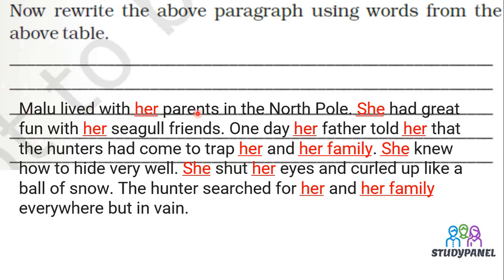Malu lived with her parents in the North Pole. Here it was Malu lived with Malu's parents, so we have used her. Why? Because we have used her in place of Malu. She had great fun with her seagull friends. Now, she had means Malu had great fun with Malu's, means her, seagull friends. One day, Malu's father means one day her father told Malu means told her that the hunters had come